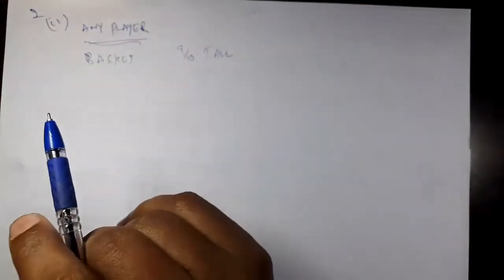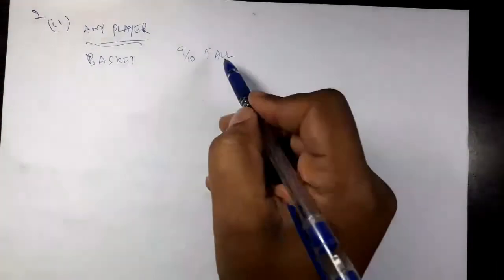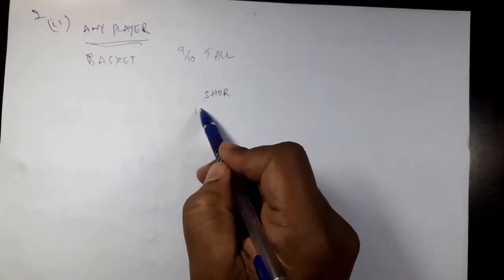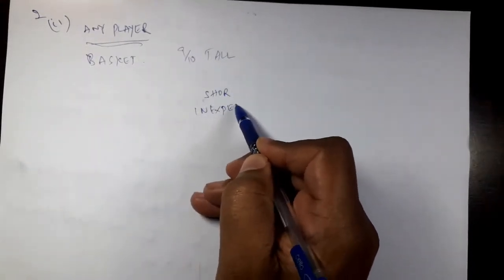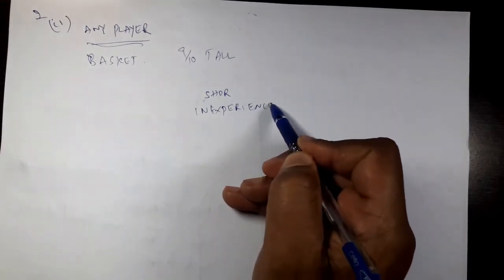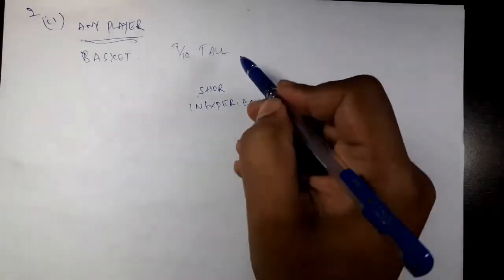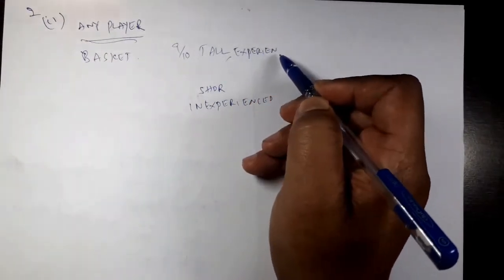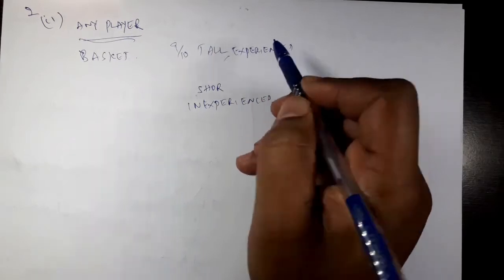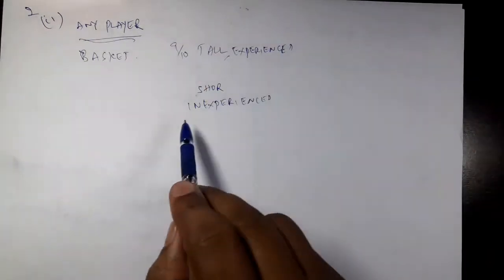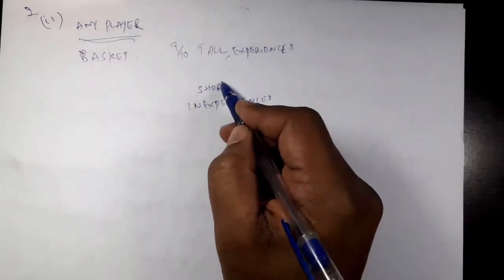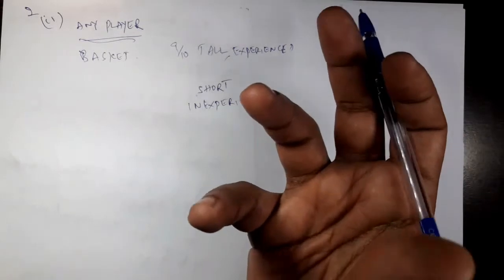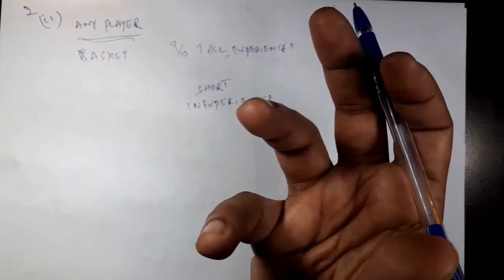Let us say a player is short and inexperienced. Let us say such a person has tried 10 times. In how many times may the ball be placed inside the basket?